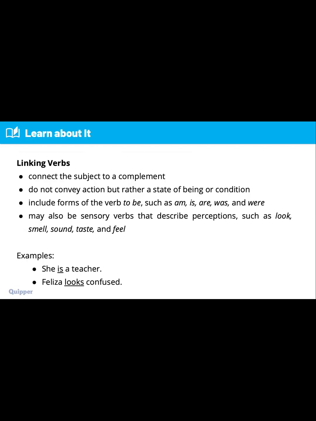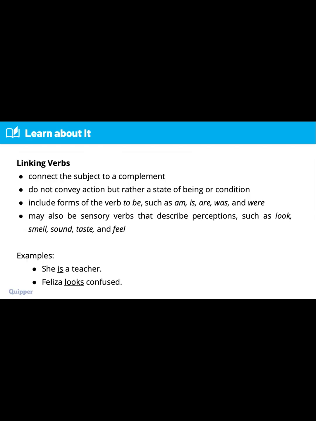They include forms of the verb to be, such as is, are, was, and were, and may also be sensory verbs that describe perceptions such as look, smell, sound, taste, and feel. In linking verbs, you just need to remember that these verbs don't show action. They connect the subject to a word that tells more about it. So that's a linking verb.